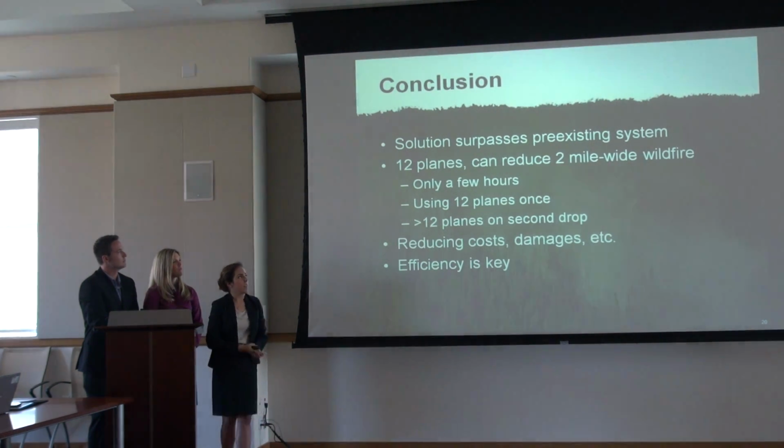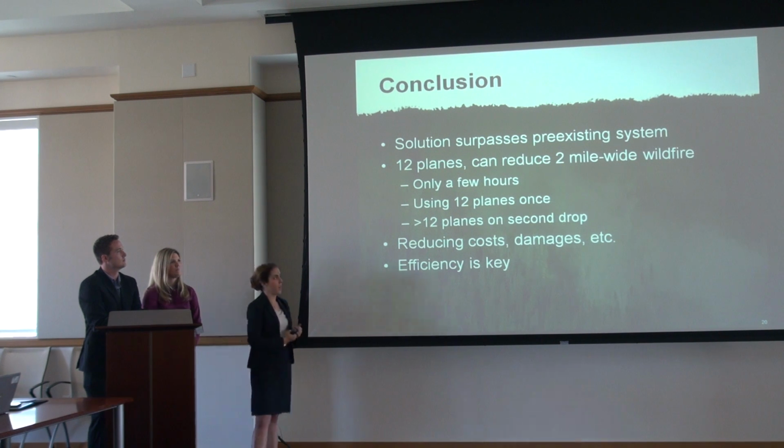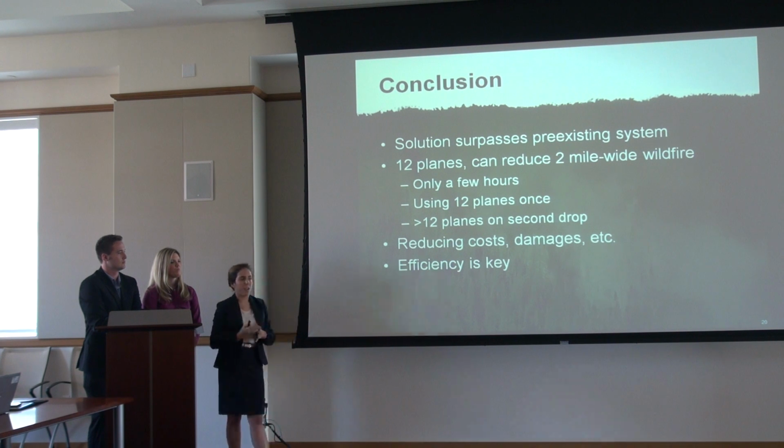And then in conclusion, like I said, we've only used 12 planes for the first drop, and the second drop we used 7. But our total model is meant to show you that through an optimization model and networking and figuring out the best way to approach and engage a fire, we can extinguish it while reducing costs and reducing damages, because wildfires are very devastating and they can really create a lot of problems.